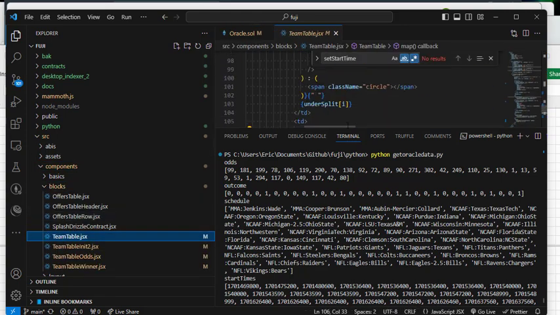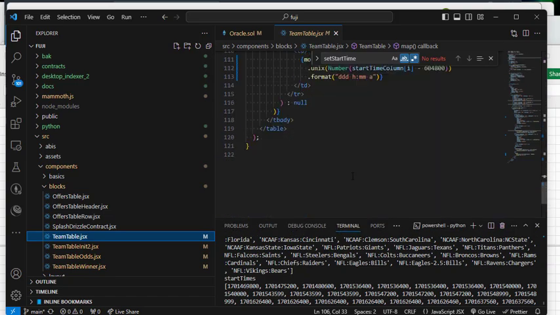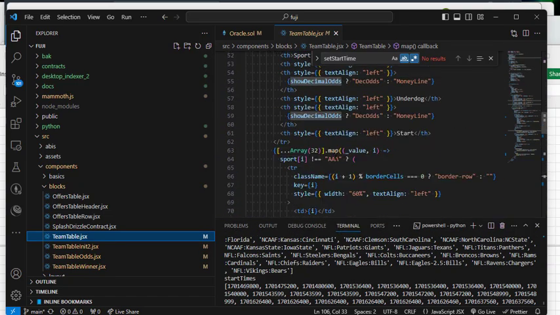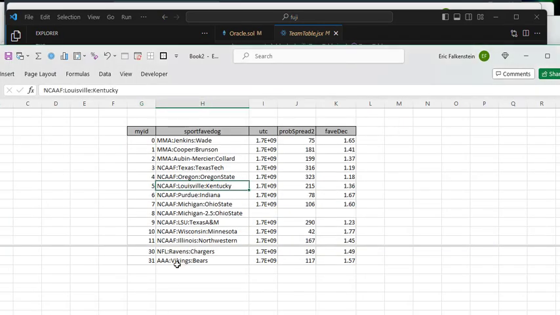I put it in here. Basically, if the sport is AAA all caps, then don't present it. If you do have something that gets through and it gets presented, some idiots bet on it and it's not a real game, you just make the end result a tie, and then they won't suffer for that mistake.